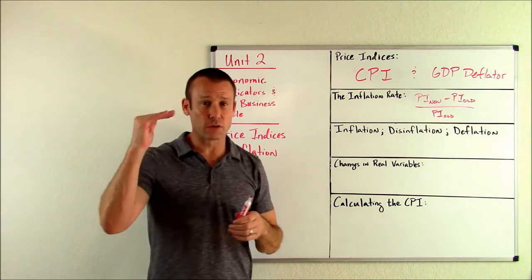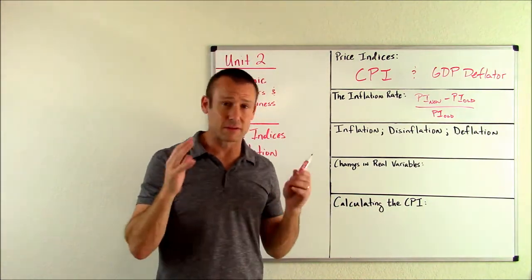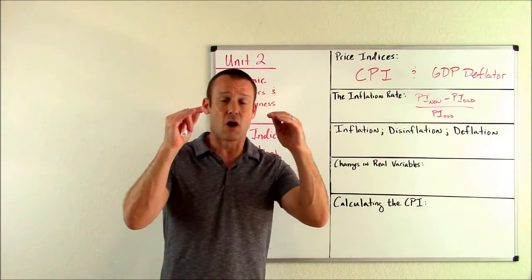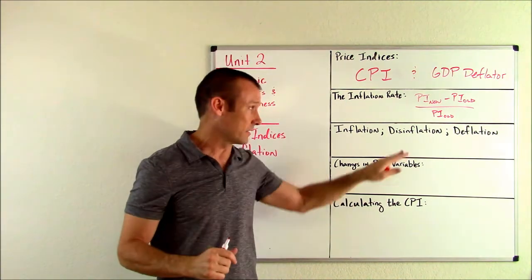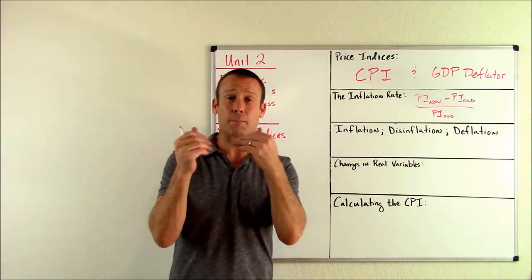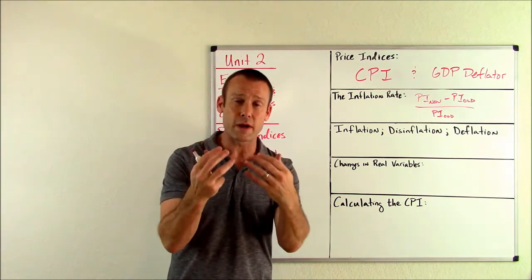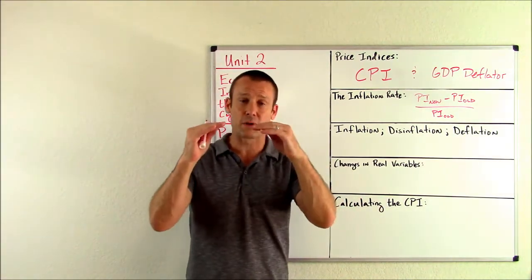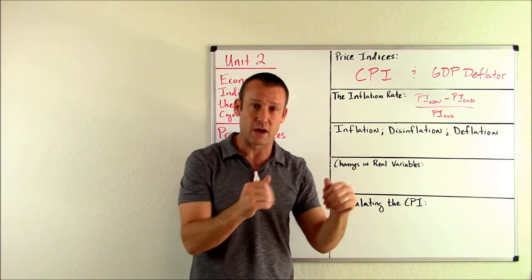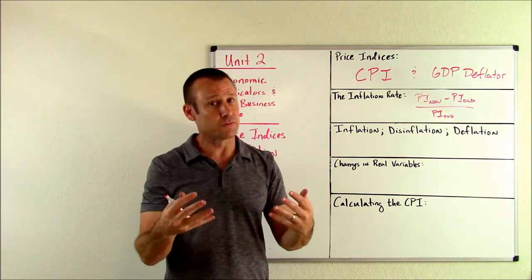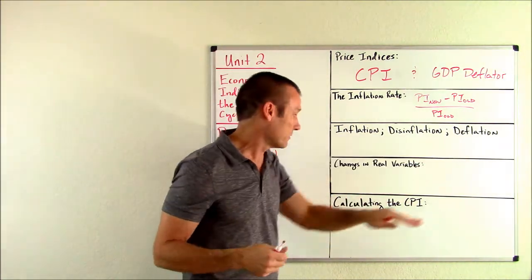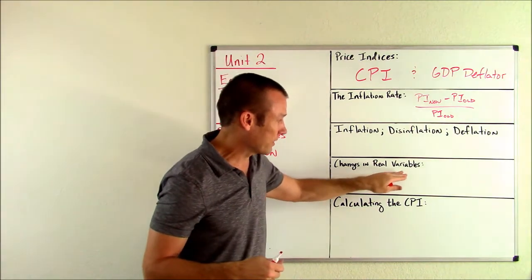Next, deflation. Deflation is when the growth rate of the price level is negative. It's as simple as that. It's when prices are, in fact, going down. Again, with disinflation, prices are going up, but at a slower and slower rate. Deflation is when the price level does, in fact, go down. You could call it a negative inflation rate. That's what deflation is.